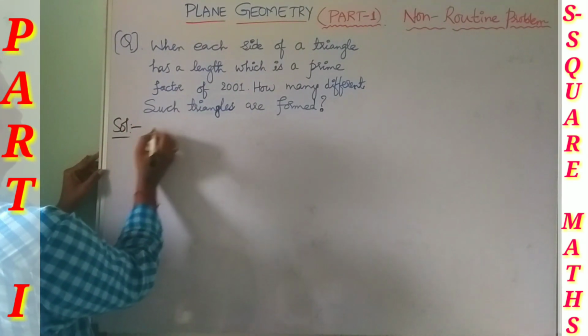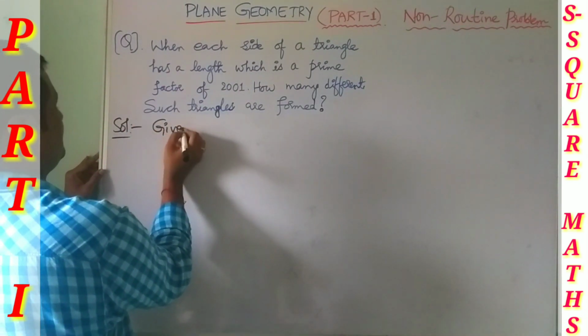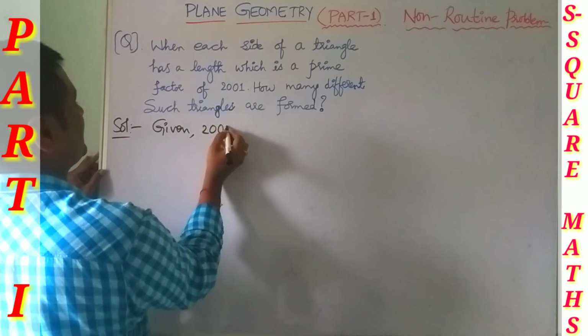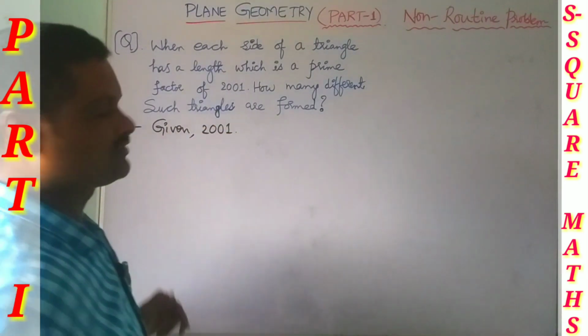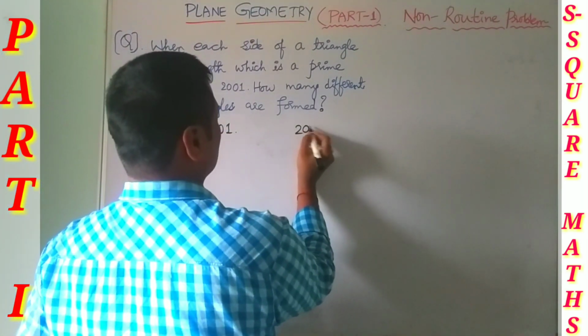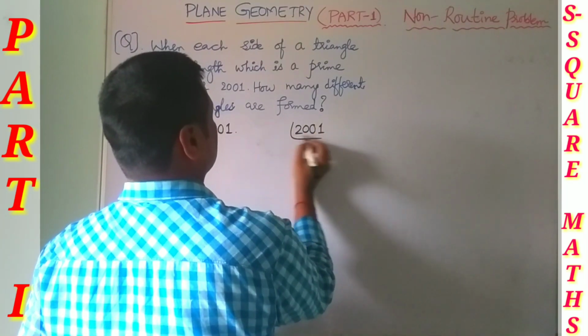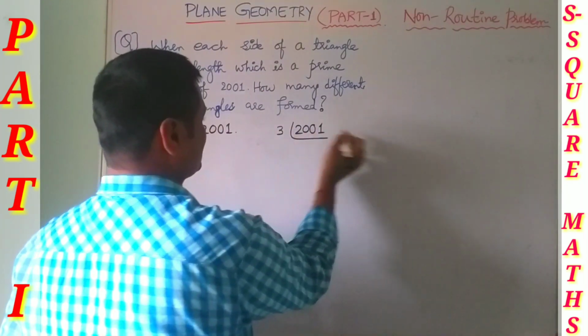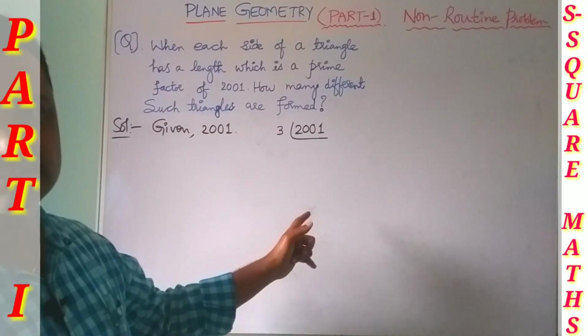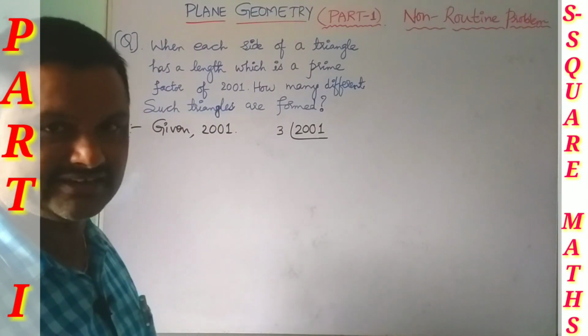Given our number is 2001. Let us go through the prime factorization of 2001. 3, because it is divisible by 3, the sum of the digits 2 plus 0 plus 0 plus 1 is 3.